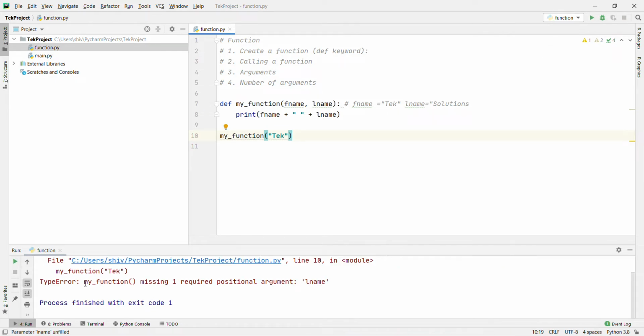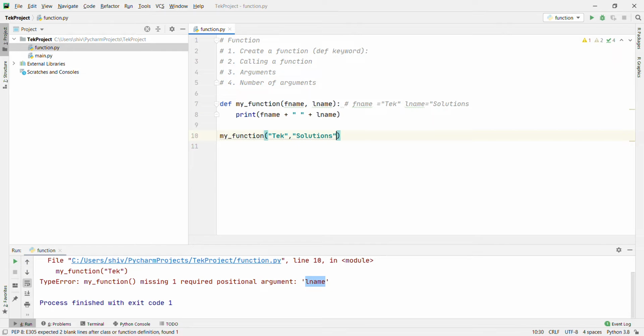It says my function is missing 1 required positional argument: lname. That's why it's giving an error. It's expecting 2 parameters, but we are passing 1. This is clear now. And if you pass more than that, it will also give an error.